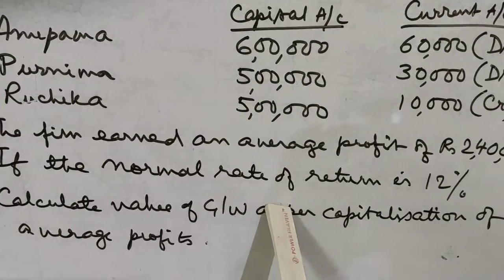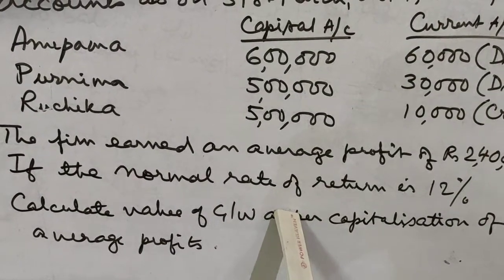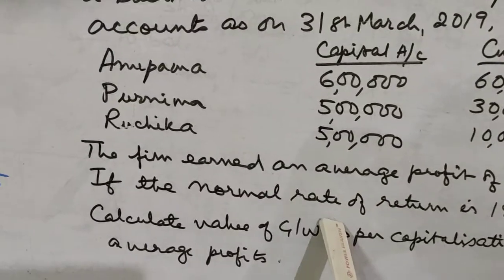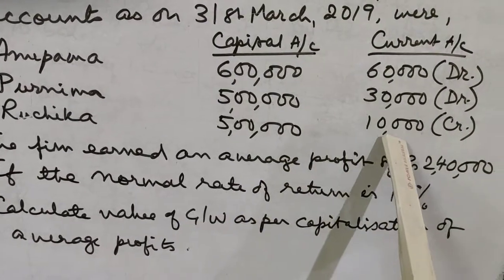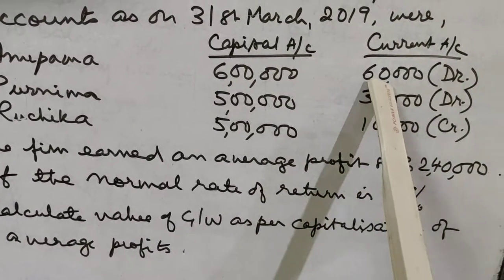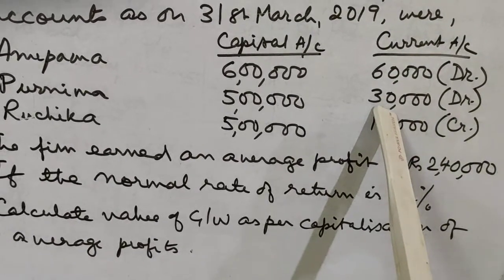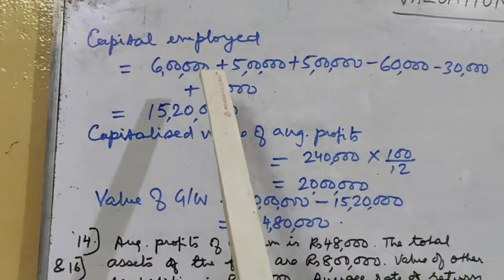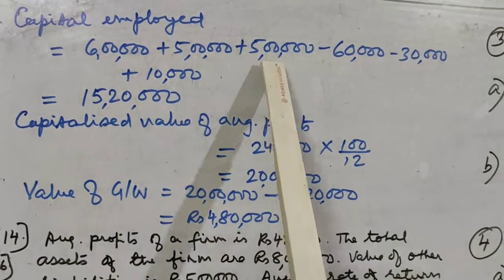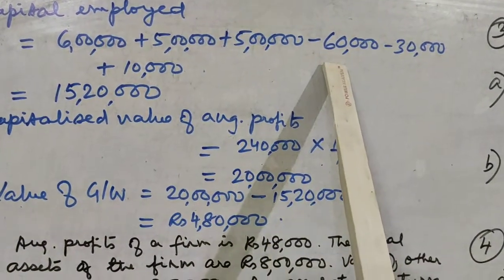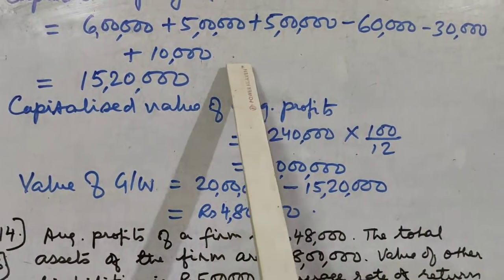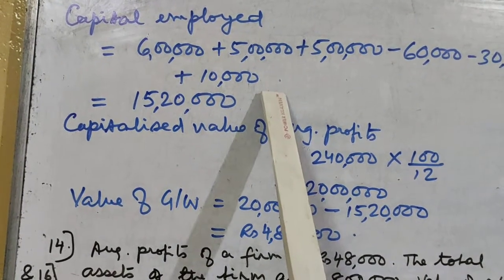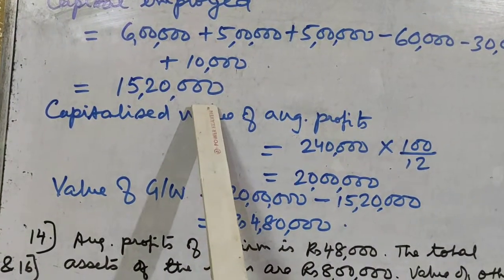So first of all, we'll find out the capital employed in the business. For that, we will add all the capital account balances, we will add all the current account credit balances, and we'll subtract the current account debit balances. That will give us the capital employed. So the capital employed will be 6 lakh plus 5 lakh plus 5 lakh minus 60,000, that was the debit balance, minus 30,000, that was again a debit balance of current account, and plus 10,000, that was the credit balance. So that comes to 15,20,000.